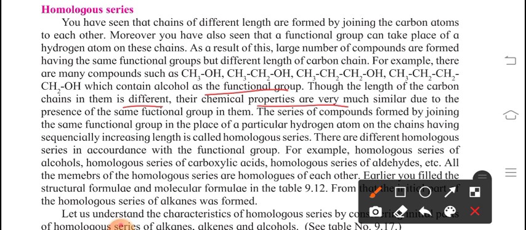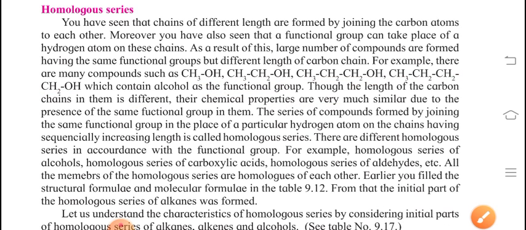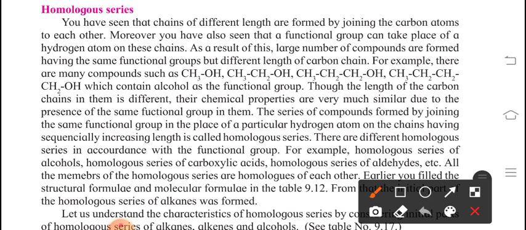If the length is changing, what type of length changes? Here you can count the number of CH units. So here the length changes, but its chemical property does not change. They are almost similar. The series of compounds formed by joining the same functional group in the place of a particular hydrogen atom on chains having sequentially increasing length is called a homologous series.